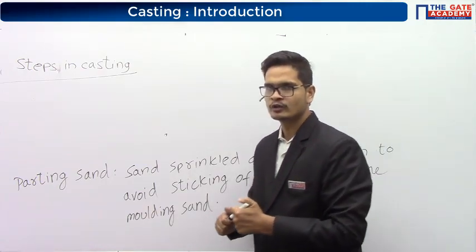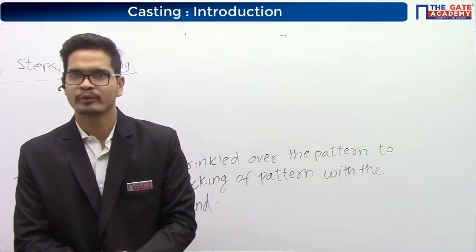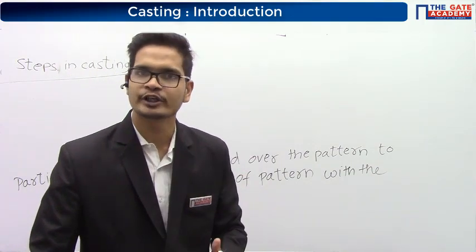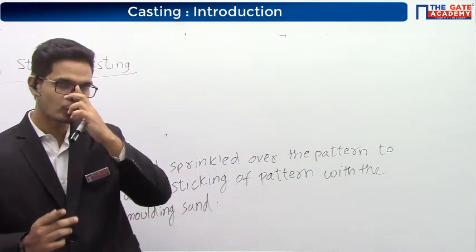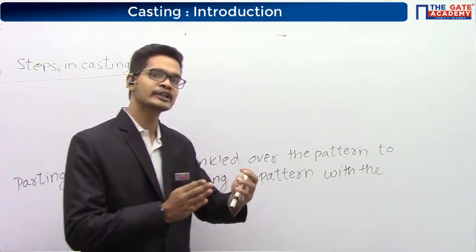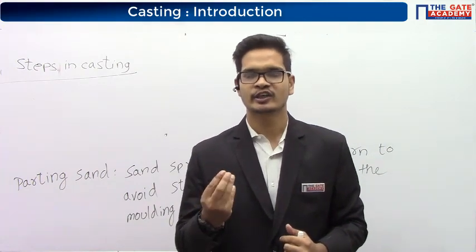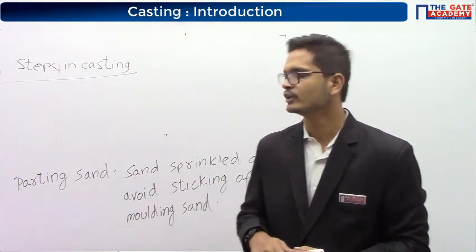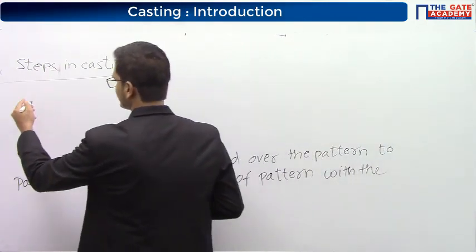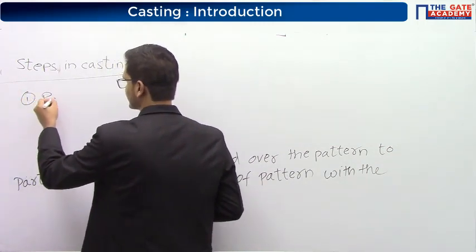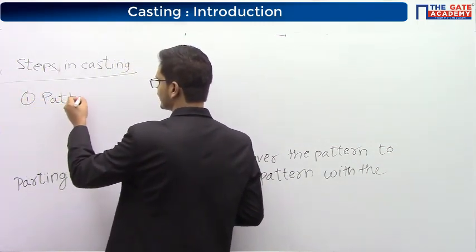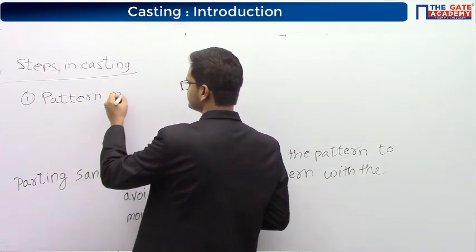In the video you saw, for casting we are pouring the molten metal. But before pouring the molten metal, we need to make the mold. But before making the mold, we need to make the pattern, right? The first thing that was used was a pattern. So the first step in the casting is pattern making.